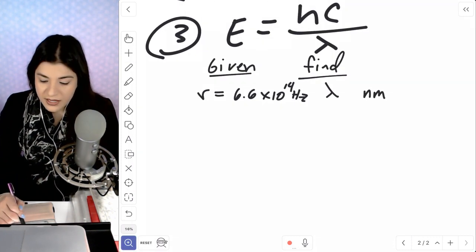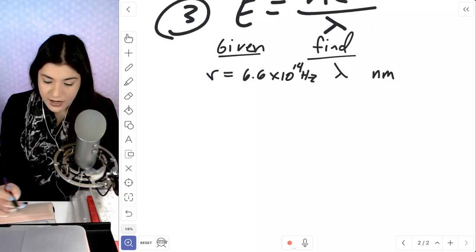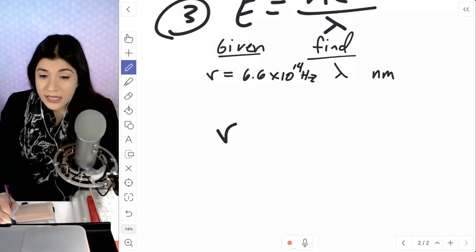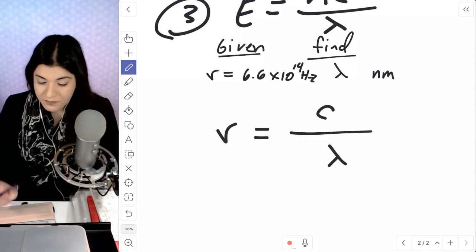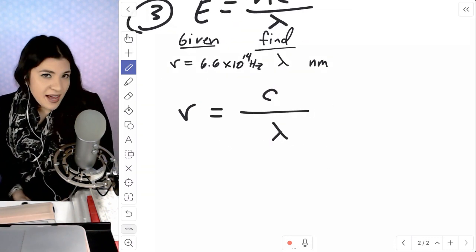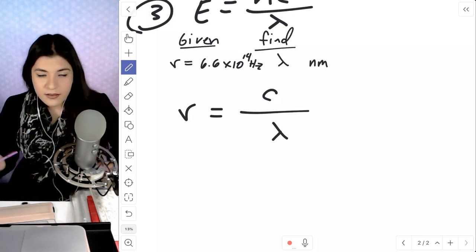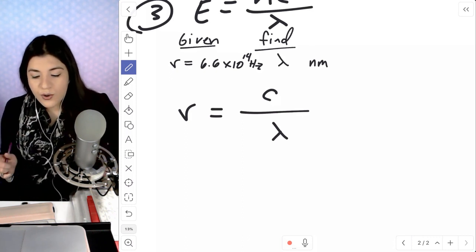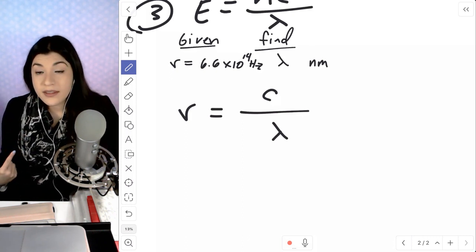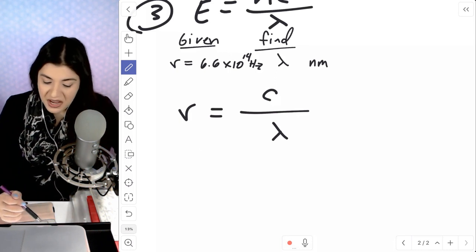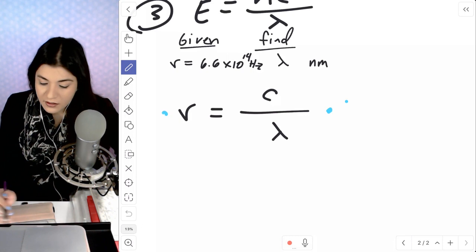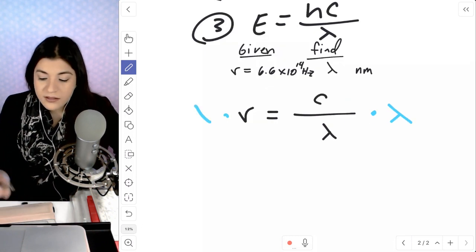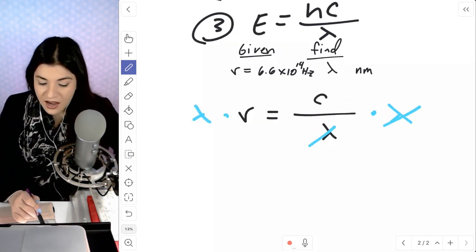And this would be that here, right there it is. So frequency would equal the speed of light divided by our wavelength. Okay, so I'm going to rewrite this formula, rearrange it, so we're actually finding wavelength. I'm going to multiply both sides by our wavelength. Then those would cancel, remove the fraction, and now